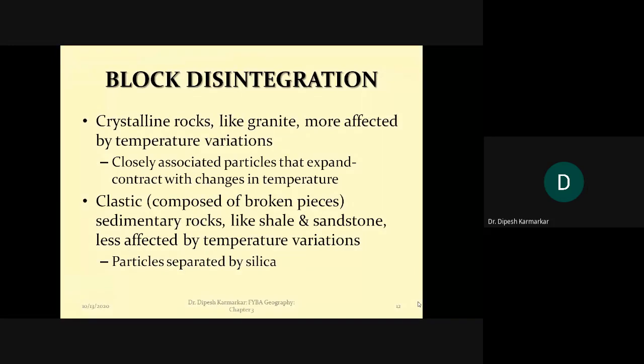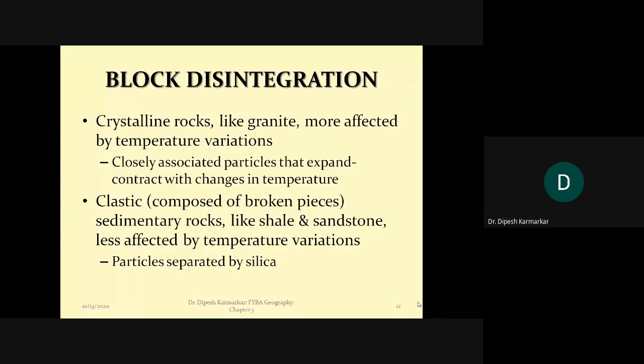So block disintegration is more common in crystalline rocks like granite, which are more affected by temperature variation. Just as block disintegration does not happen in all places, it also does not happen with all rocks. It occurs more in crystalline rocks, an example of which is granite, that are more affected by temperature variations.